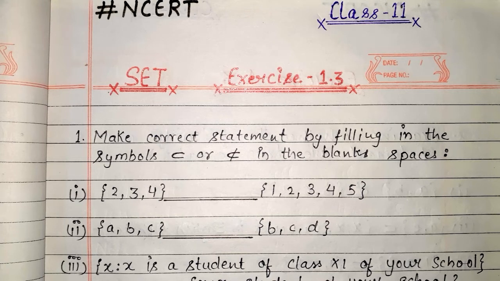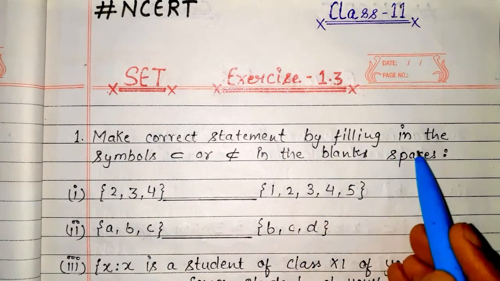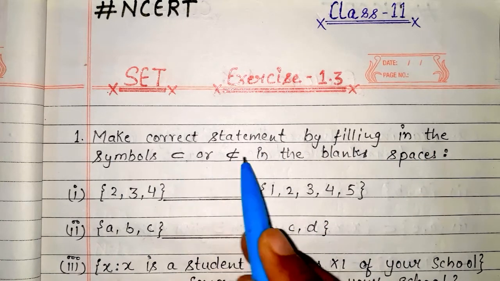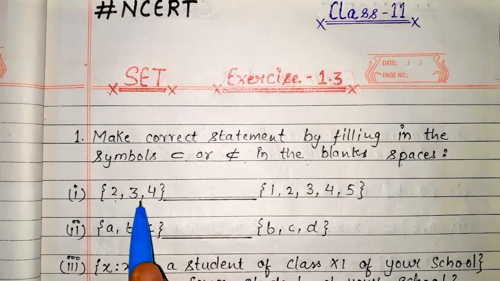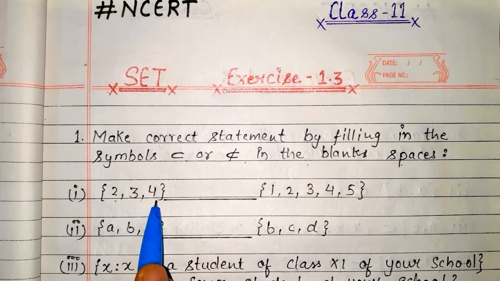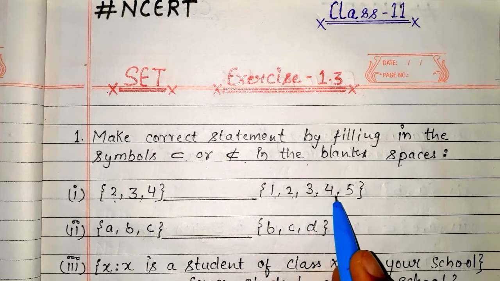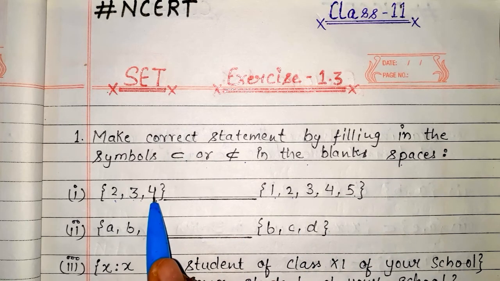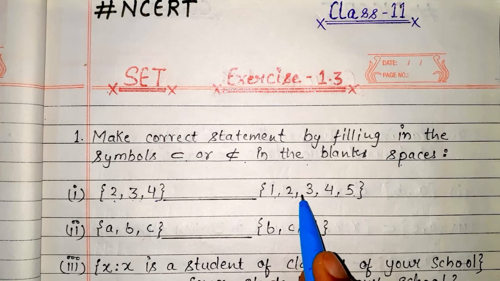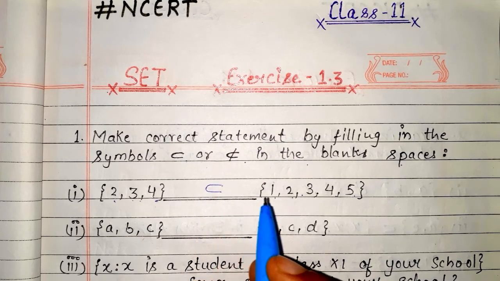So let's begin. Our first question is: make correct statements by filling in the symbol ⊂ or ⊄ in the blank spaces. The first set is {2, 3, 4} and the second set is {1, 2, 3, 4, 5}. Clearly we can see here that the first set {2, 3, 4} is present in the second set. So this is a subset of the second set.